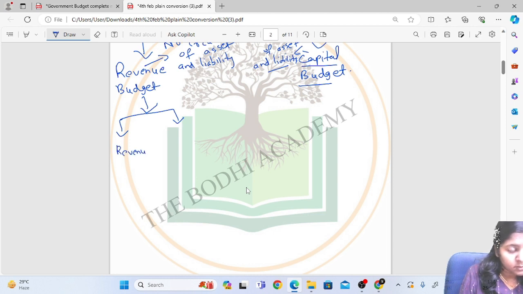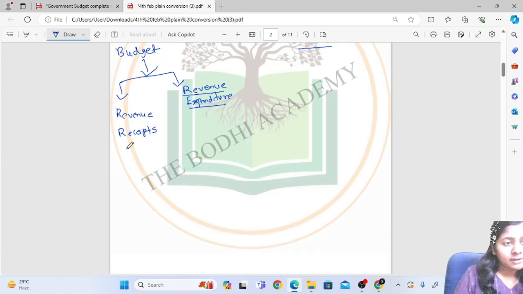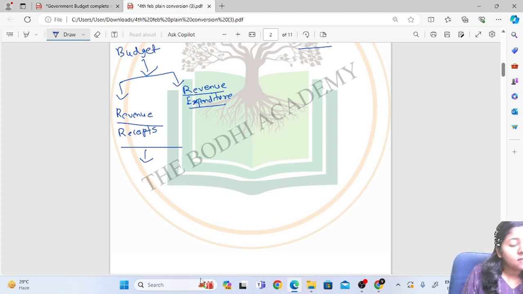Revenue receipts are further classified as tax receipts and non-tax receipts.